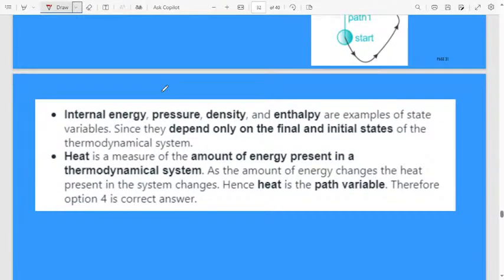Internal energy, pressure, density, enthalpy are examples of state variables since they depend only on the final and initial state of the thermodynamic system. Heat is a measure of the amount of energy present in a thermodynamic system. As the amount of heat energy changes, the heat present in the system changes. Hence, it is a path variable. In a simple way, state variables mainly depend upon the initial and final state of a thermodynamic process, while path variables depend on the whole of the thermodynamic process. That is very, very important.